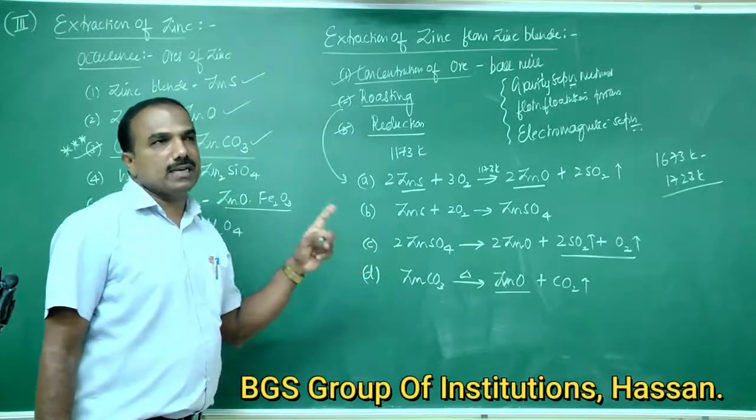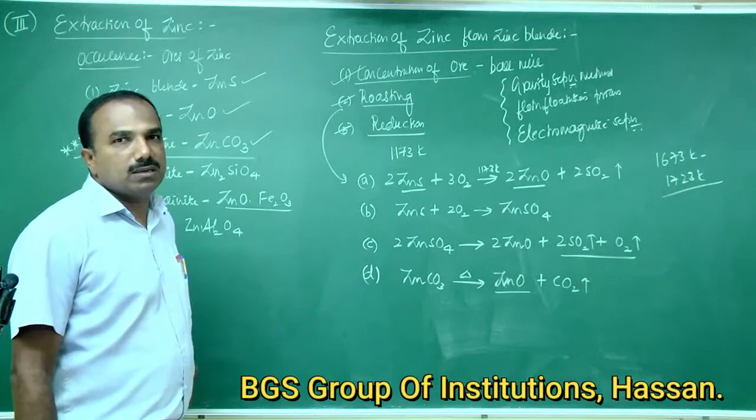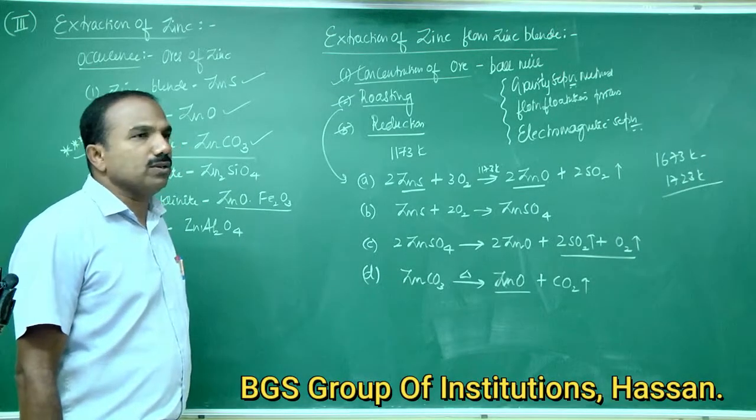Zinc oxide on heating with coke or carbon gets reduced to zinc metal.